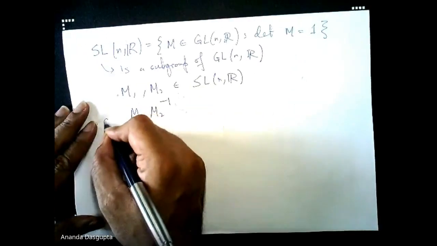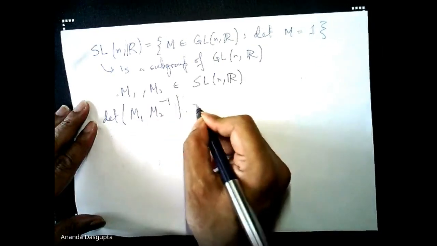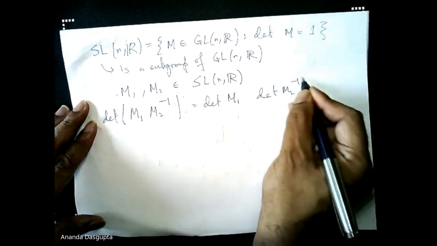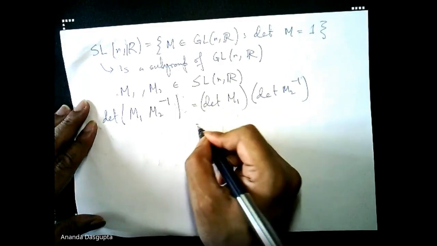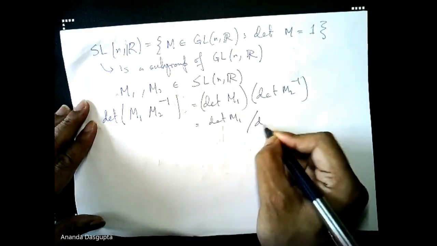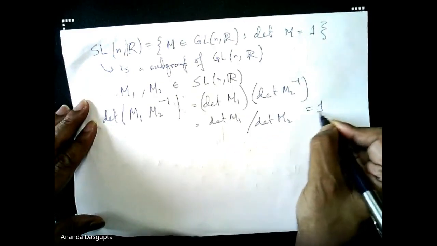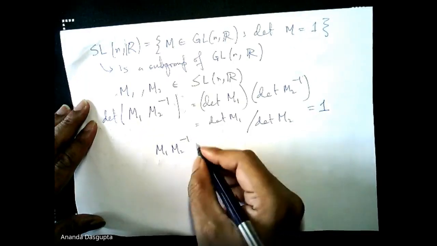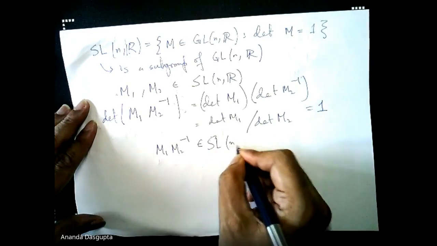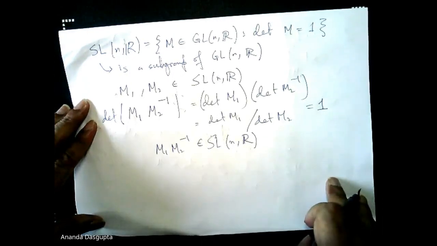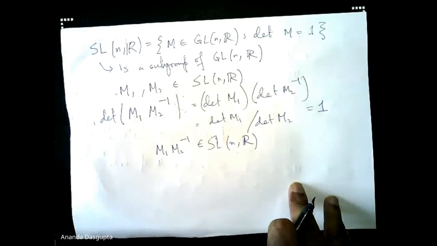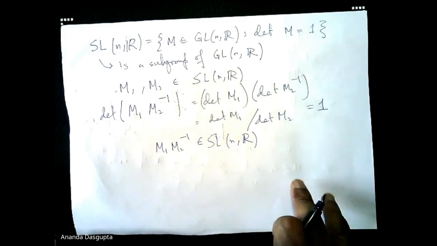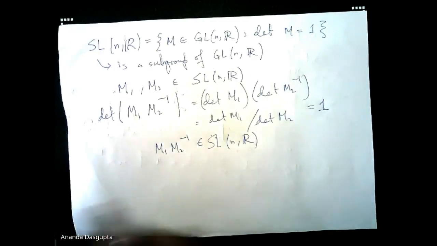But M1, M2 inverse will have a determinant which is det M1, det M2 inverse, or det M1 by det M2, that of course is 1. So M1, M2 inverse for any two M2, M1 and M2 belong to SLNR. So that completes the proof that using the theorem that we wrote down on the other side of this page, M1, M2 inverse simply works out to be an element of SLNR. That's straightforward.